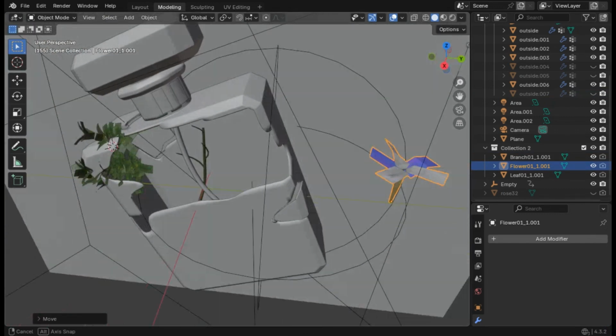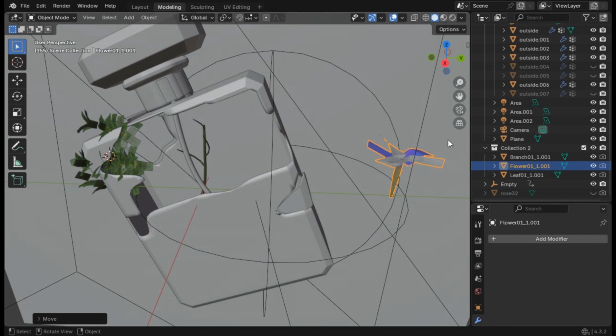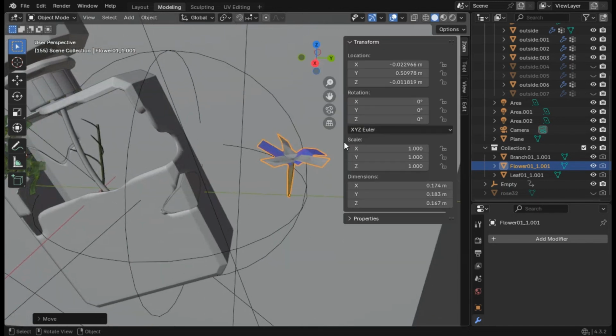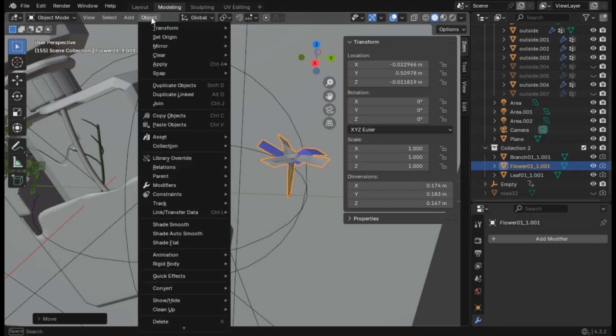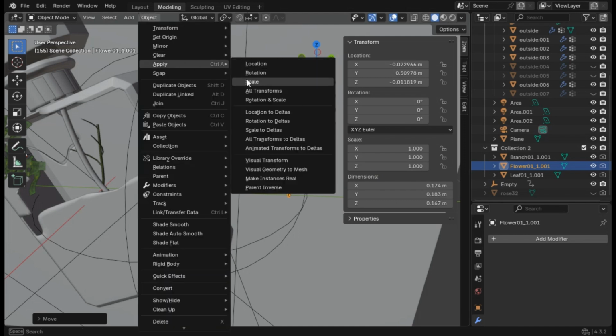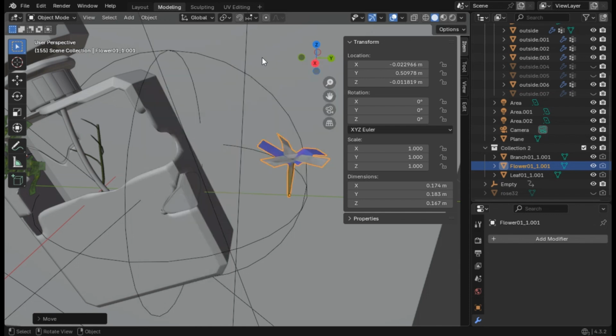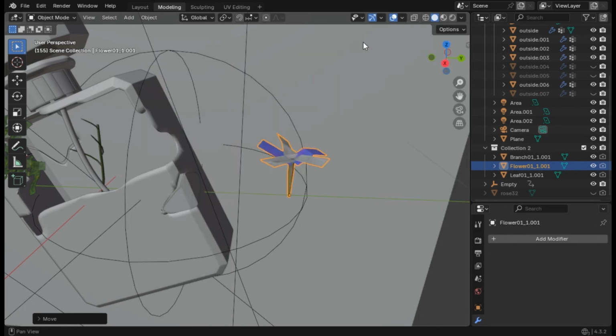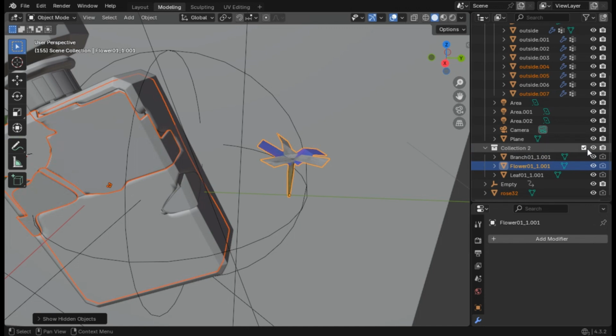These are the three I'll be using, and of course you need to make sure that you have the scale applied, whether you've maybe adjusted the scale or something. You just go here, apply, and then scale. You need to have the scale applied so that you can have the right effects, and for the perfume bottle shape as well. Now let's get everything back and hide these ones. You could just uncheck this collection because we won't really need it, and it will not affect our animation.